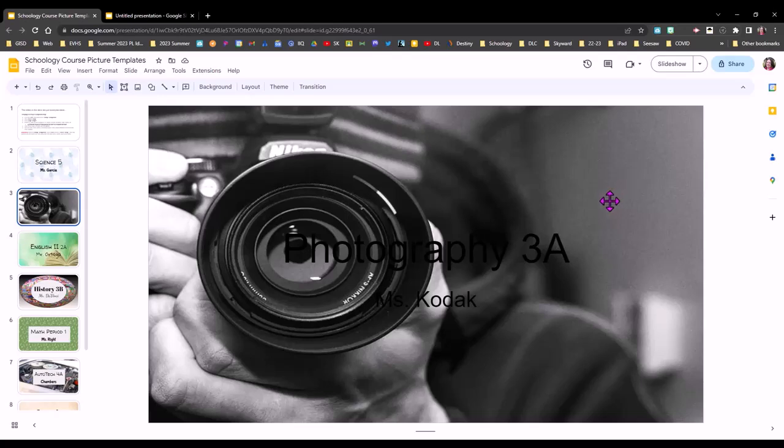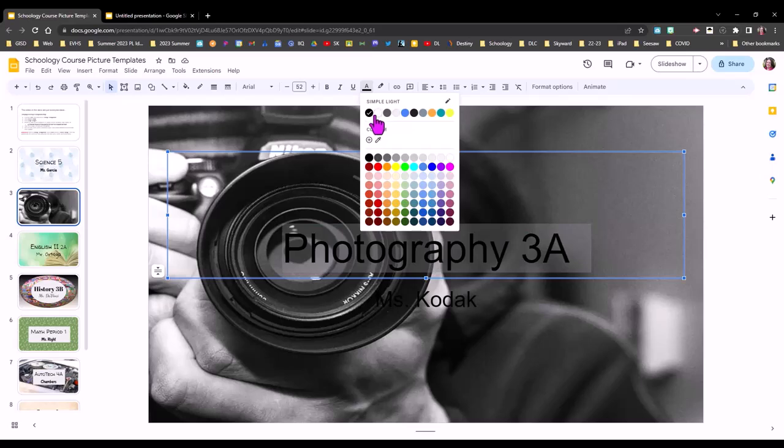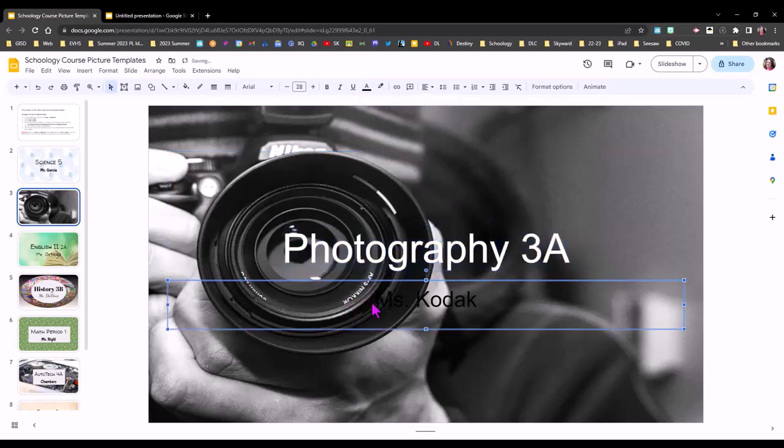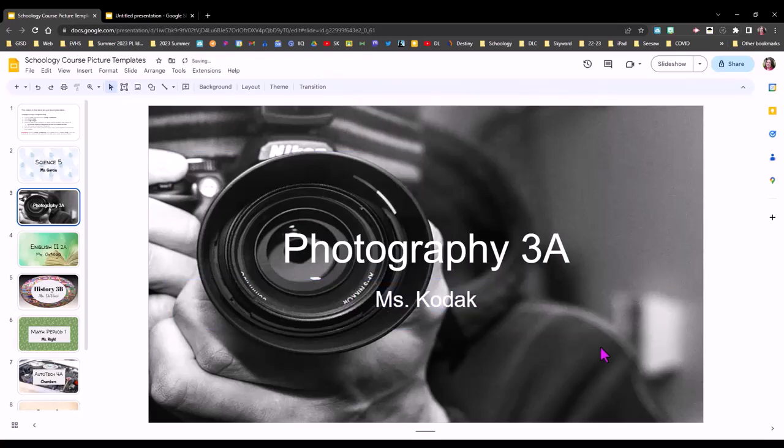Once it's inserted, I'm going to click Done, and now you can see that it has become the background of my slide. Now on this one I have a slight problem because there are many shades in the background. Black is not going to work, and I could try working with changing the font color, but what I find a lot of times, depending on the background, is this can get tricky because white might work in one area, not another. Also, there just might not be enough difference between the words in the background. Like this A kind of gets lost.